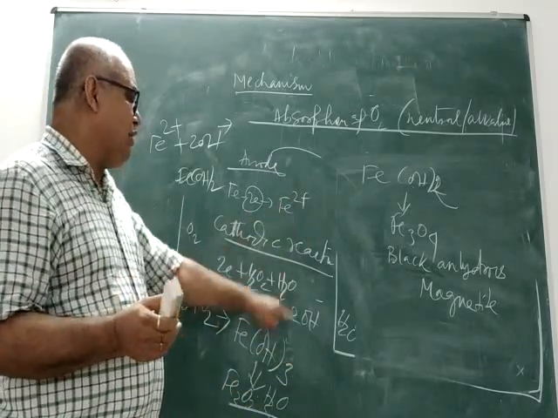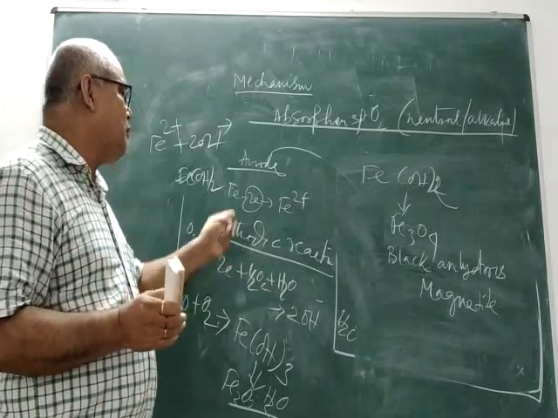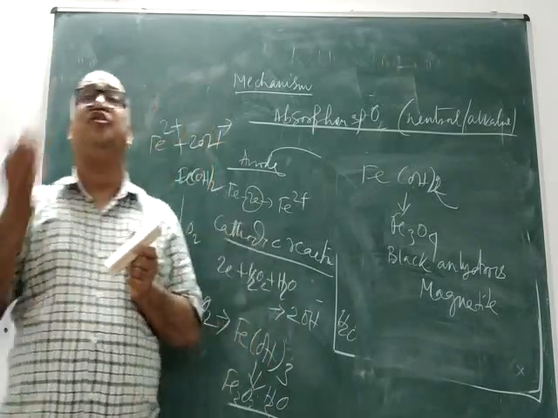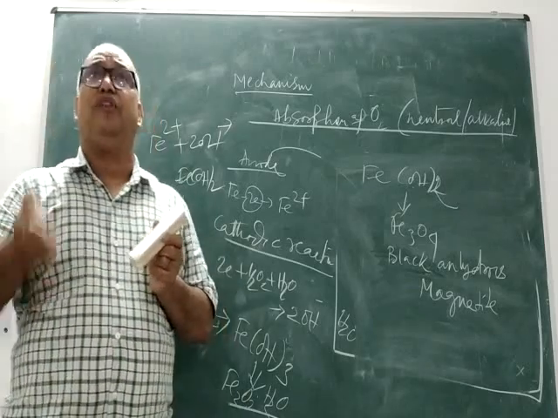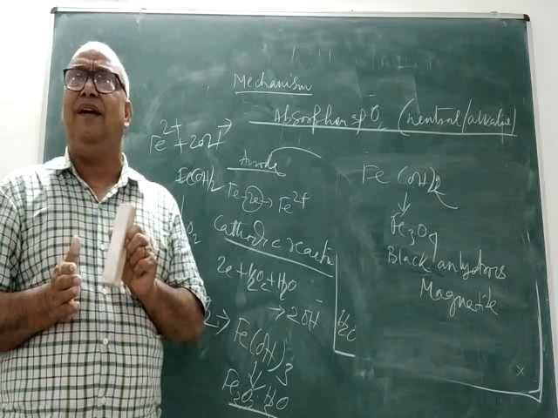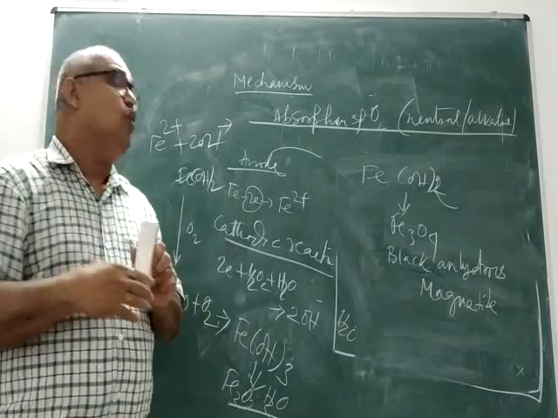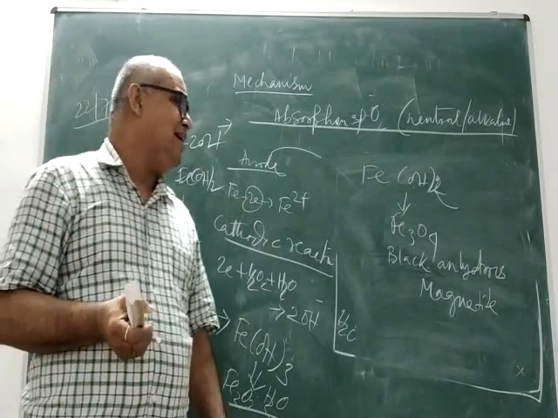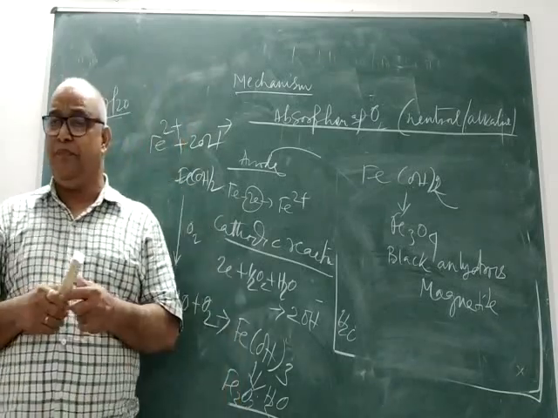Now this Fe2 plus and OH minus will be attracted by each other to produce ferrous hydroxide. This ferrous hydroxide will be further oxidized to ferric hydroxide, which corresponds to yellow rust. If oxygen supply is limited, then it will correspond to Fe3O4, which is also known as black anhydrous magnetite.